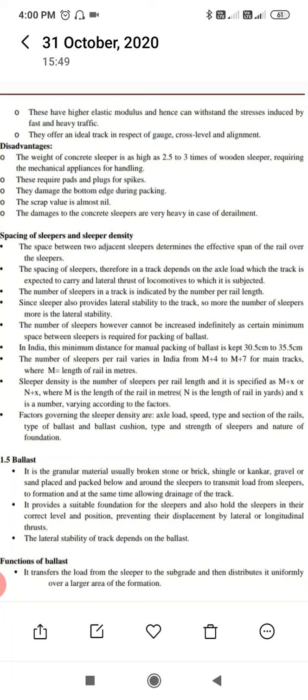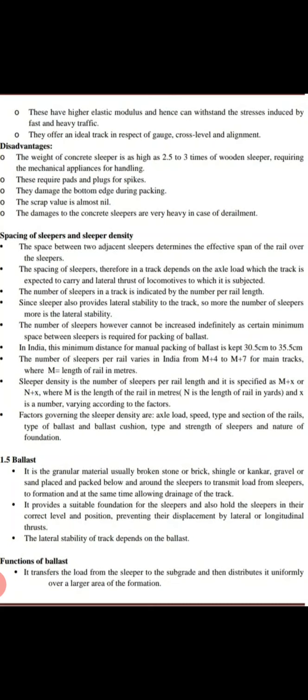The weight of concrete sleepers is as high as 2.5 to 3 times that of wooden sleepers, requiring mechanical appliances for handling. They require pads and plugs for the spikes. They damage the bottom edge during packing. The scrap value is almost nil. The damage to concrete sleepers is very heavy in case of derailment.